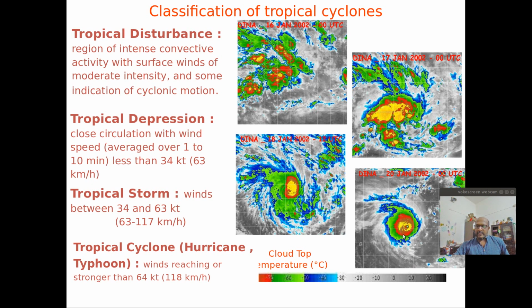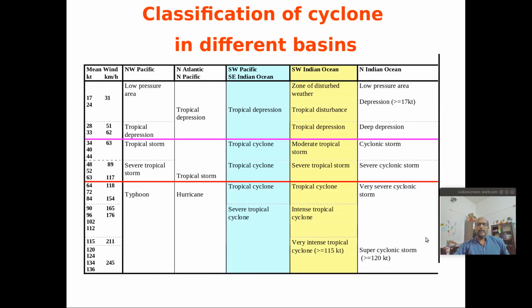This type of storm is classified as a super cyclonic storm based on the satellite imagery. Now these are the main types of classifications in different ocean basins. If you look at the Northwest Pacific, the classification is like this.